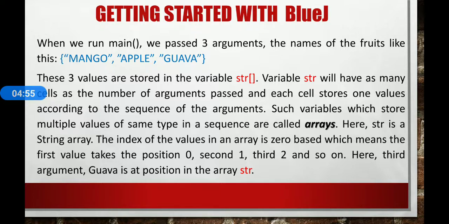If the number of arguments is n, then the position of the last argument in the array will be n minus 1. Here the third argument, guava, is at position 2 in array str.